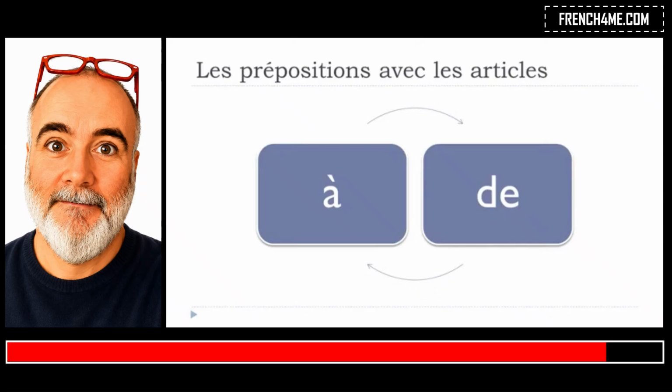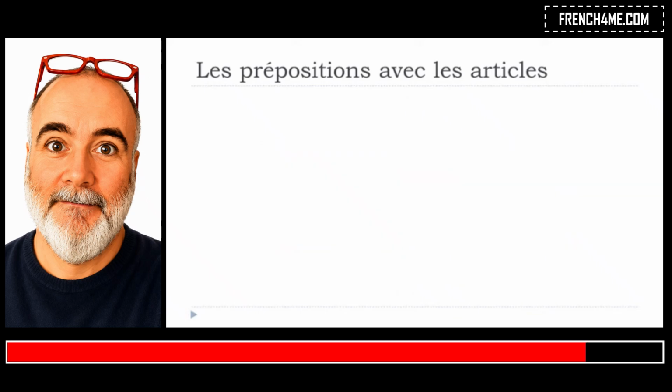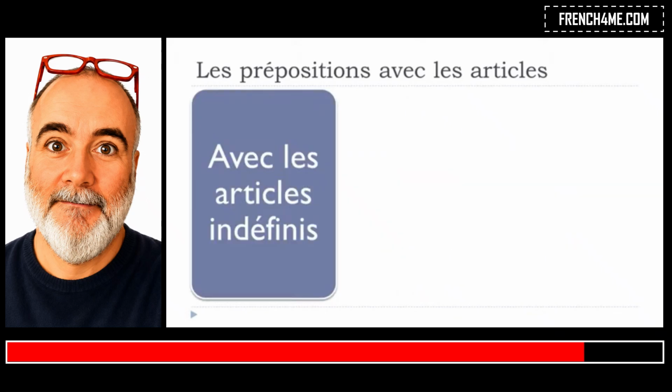Okay, and after that we'll see les articles définis, le, la, les. And especially we'll concentrate on the way these prepositions will react when they are combined with these articles. Okay, so the first one that we will discover together will be à. And so we'll see avec les articles indéfinis.